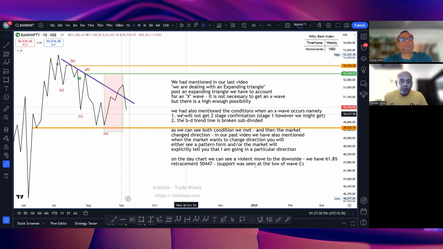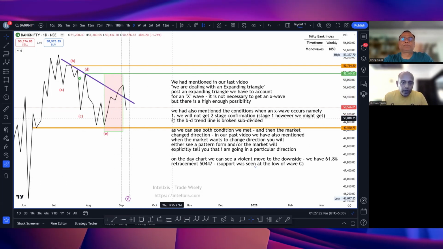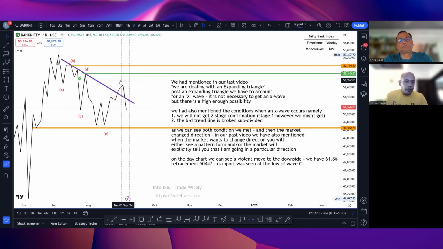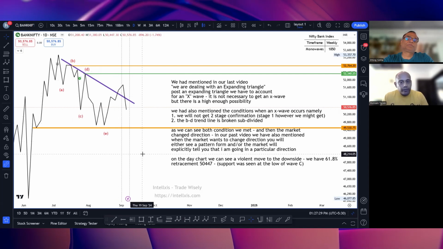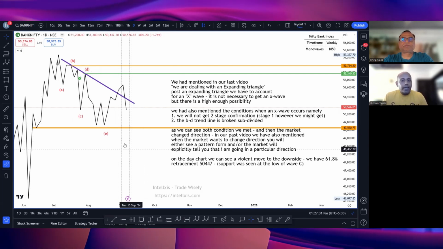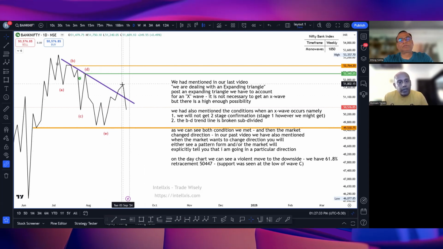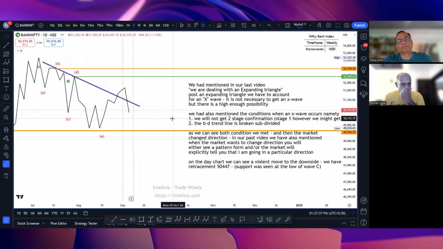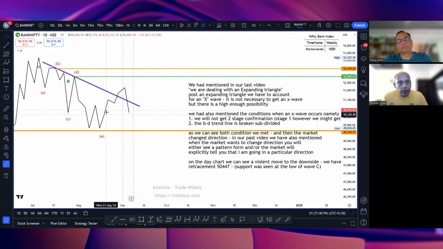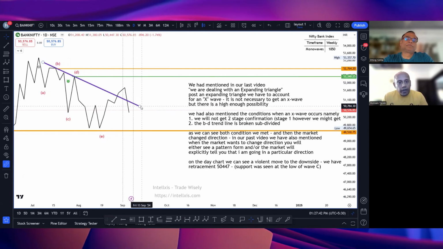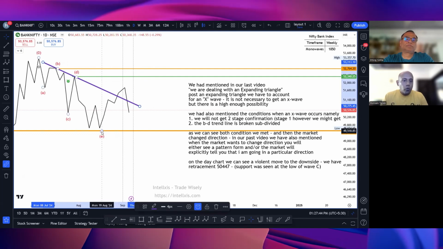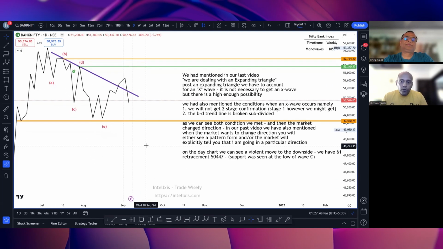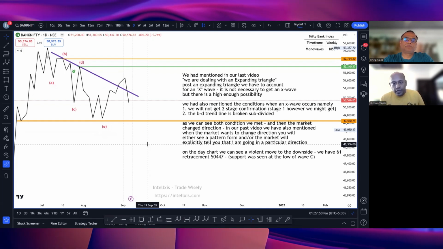Right. You will see that the first condition, I have marked it with 1 over here, that we will not get two-stage confirmation, but stage 1 confirmation is possible. We have got that. The second condition that we had said, the BD trend line will be broken subdivided. So you can see, I'll just spread the chart for your easy viewing. From this E point, the BD trend line that is identified with this purple line was broken subdivided. As we can see, sir, both conditions were met, and then after that the market changed direction.